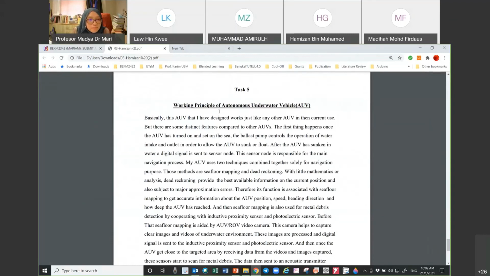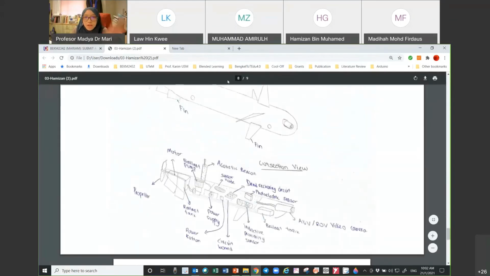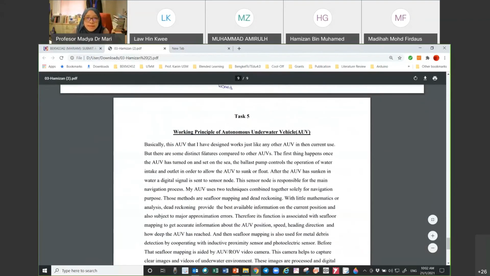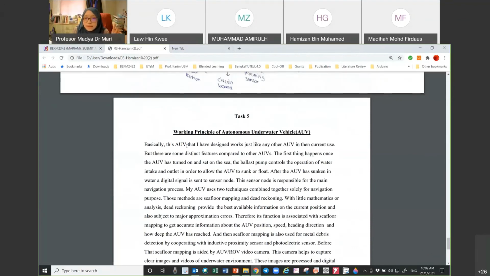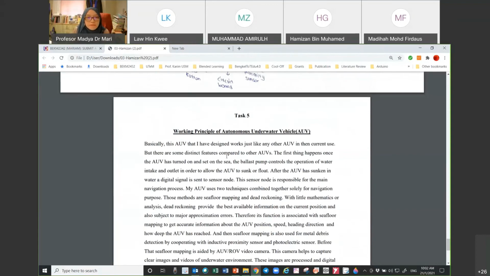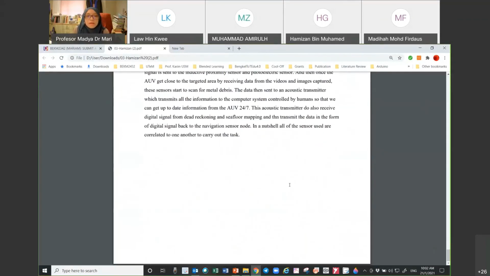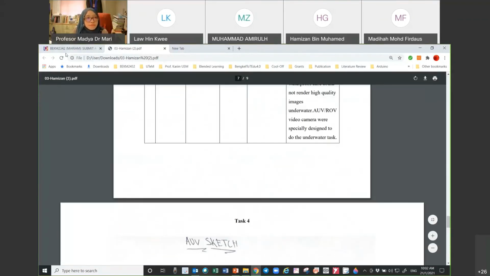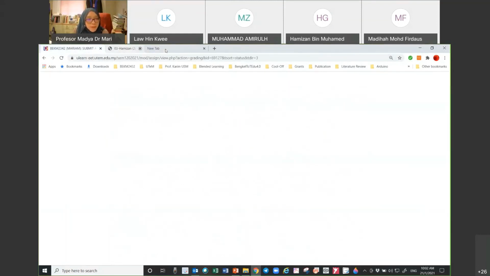Okay, task number 2 is to explain your sketching and your function, everything. Based on the block diagram, you need to explain from the starting point, where you press on the push button earlier. So push button and so on, explanation on it. Overall, I think for this one the marks are quite high.